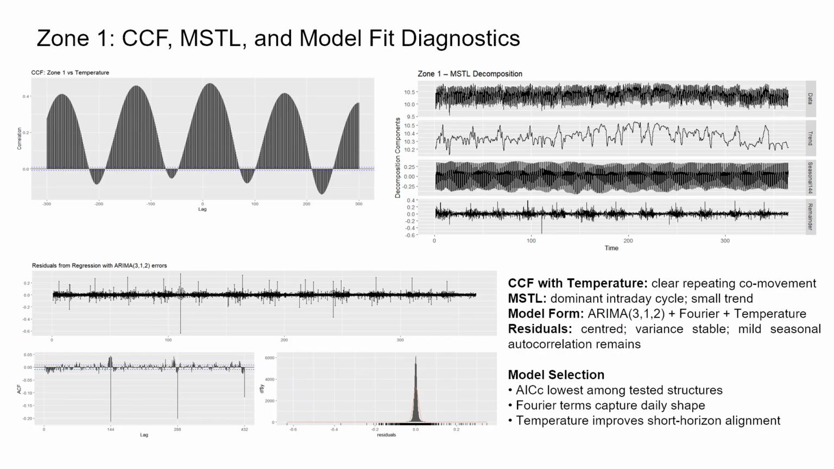So this slide essentially confirmed two things. For Zone 1, the behavior is highly routine, and a moderately flexible ARIMA model was all we needed to track those small variations around a stable daily cycle.